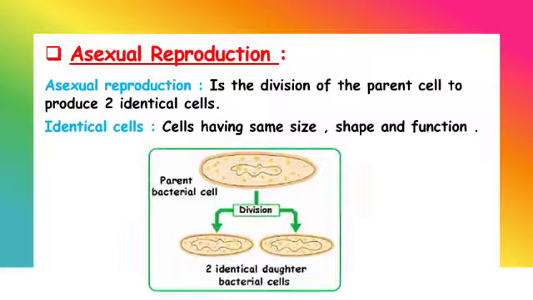So if we look at this figure, we have a bacterial cell that undergoes asexual reproduction. This is the parent cell. It divides into two identical daughter cells. If we look at these identical cells, we see that they have the same size, same shape, and absolutely the same function because both are bacterial cells.